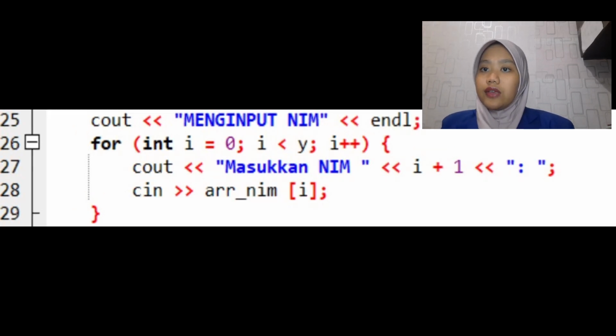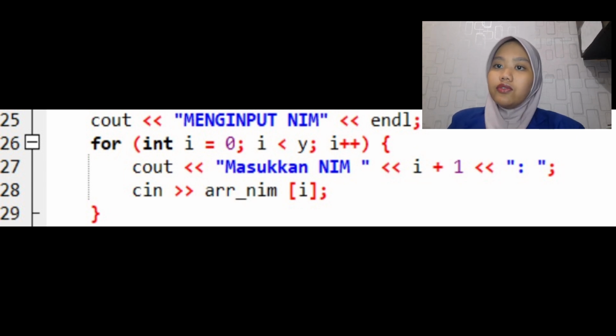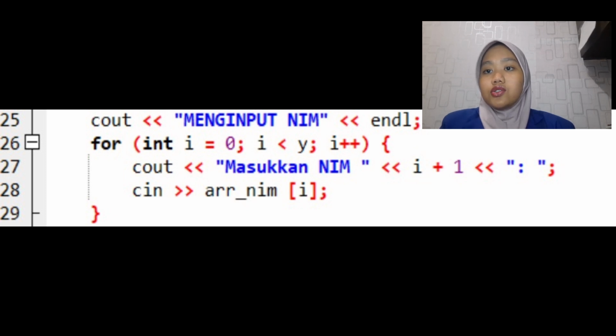In line 25, it serves to display the message input name to the screen, followed by a move to a new line. The 26th line serves to iterate using a loop where the variable is initialized as an integer and used to control the number of iterations based on the value.